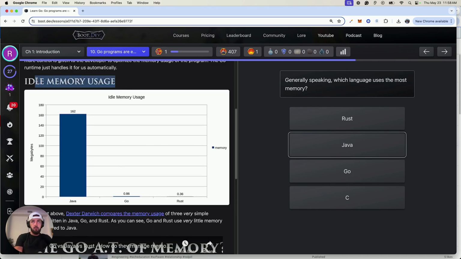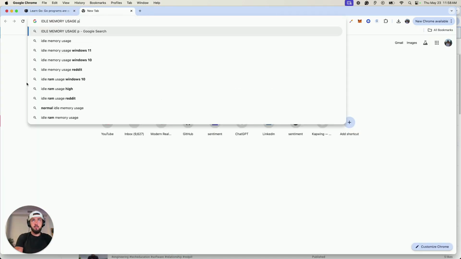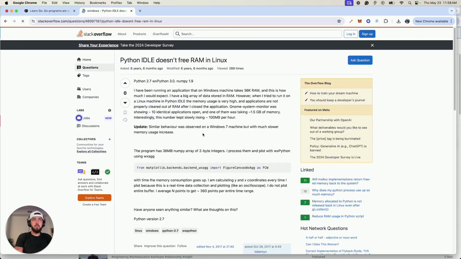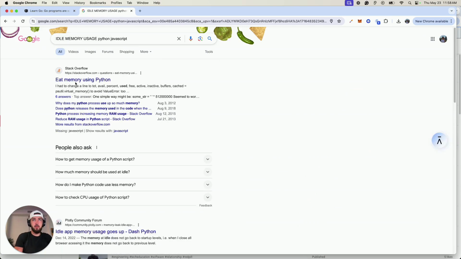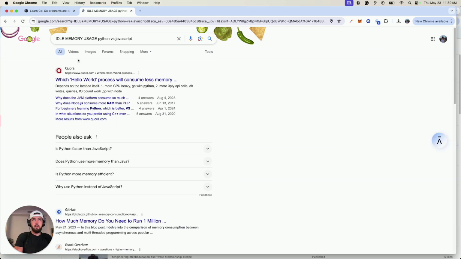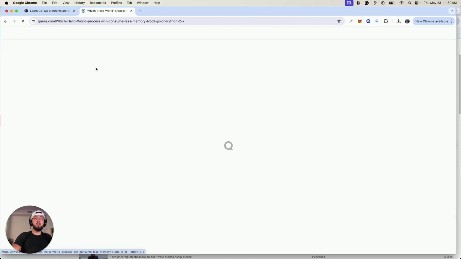I don't know about idle memory usage, but let's see. So we'll say Python idle memory usage. Let's see, and we'll put JavaScript in there as well. See what it comes with. Idle memory usage, Python versus JavaScript. Let's just see who uses more, right?